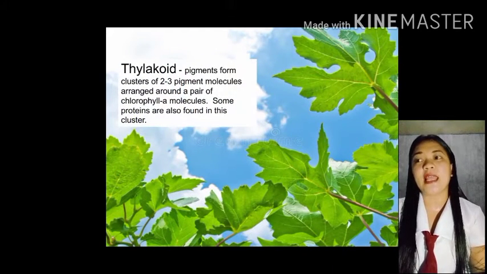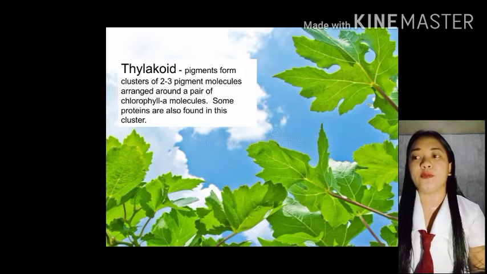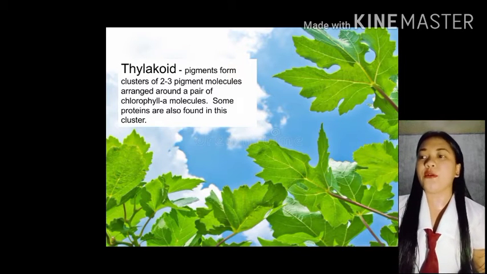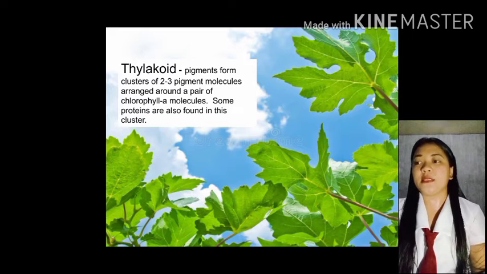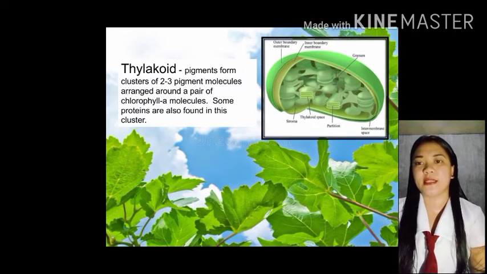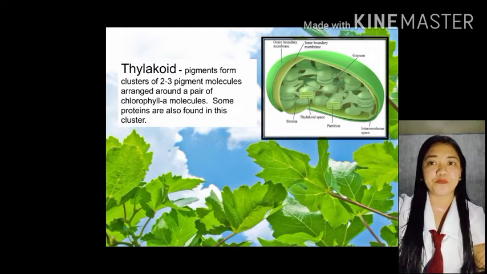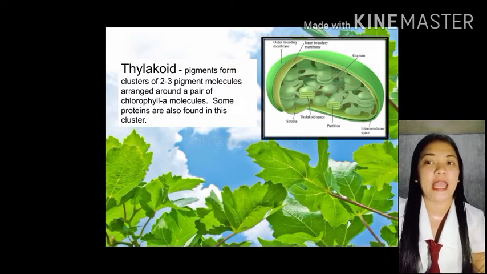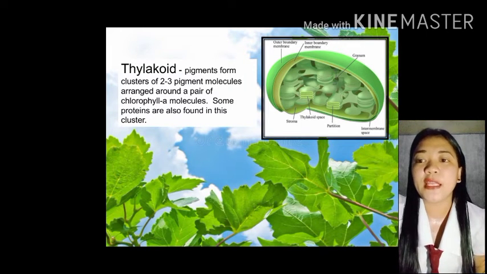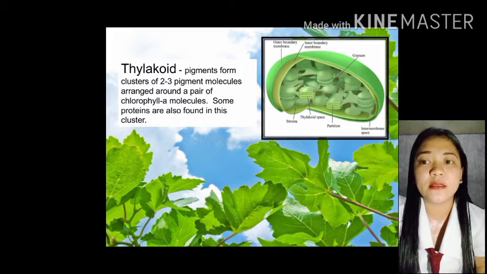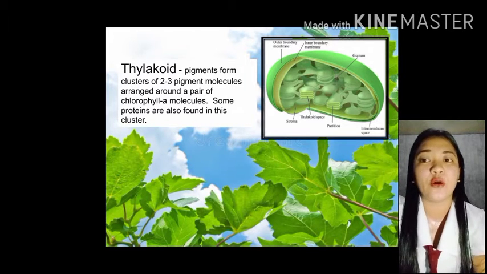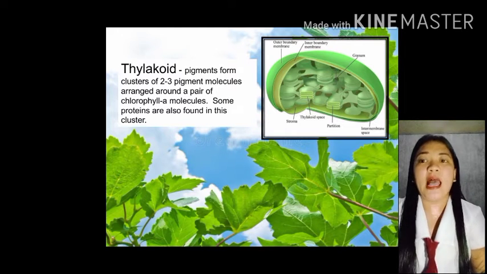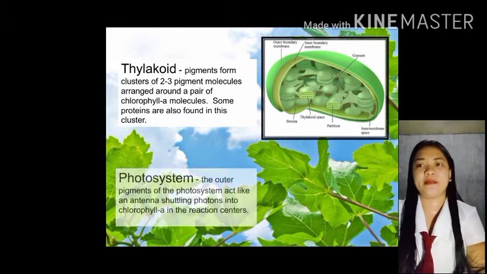Next po is thylakoid. Pigments form a cluster of 2 to 3 pigment molecules arranged around a pair of chlorophyll molecules. Some proteins are also found in this cluster. Makikita nyo po sa picture yung chloroplast. Sa loob ni chloroplast, makikita nyo si thylakoid. Yan, thylakoid space po. Yan po yung thylakoid. And meron siyang cluster ng 2 to 3 pigment molecules, and makikita nyo na siya ay arranged din.